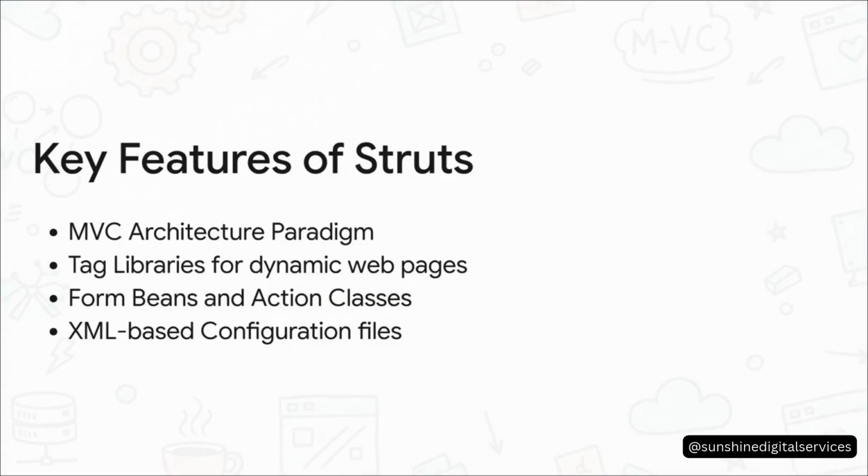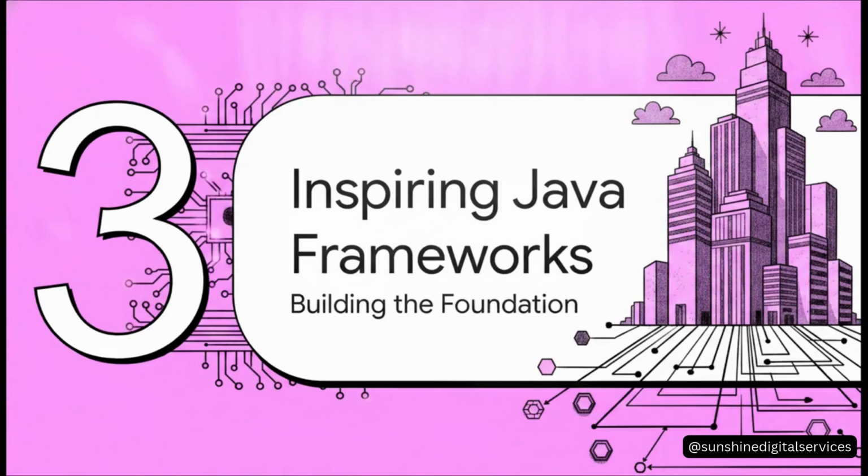And beyond MVC, Struts came packed with some seriously revolutionary features for its time. It brought in custom tag libraries to simplify dynamic web pages, which was a massive time saver. It used form beans and action classes to perfectly manage the flow of data. But the real kicker? It utilized XML-based configuration files. This was a highly novel approach back then. It gave developers the flexibility to tweak settings without constantly rewriting the core code. Let's move to Section 3 and see how this builds.